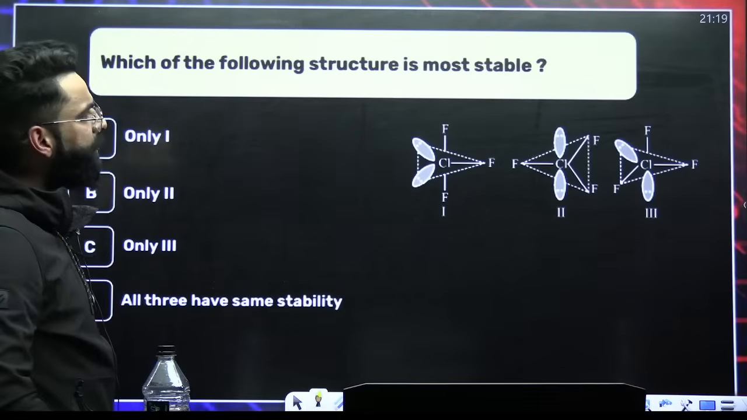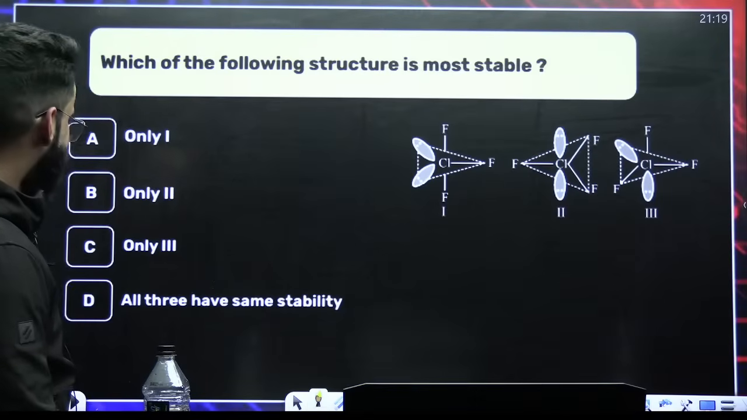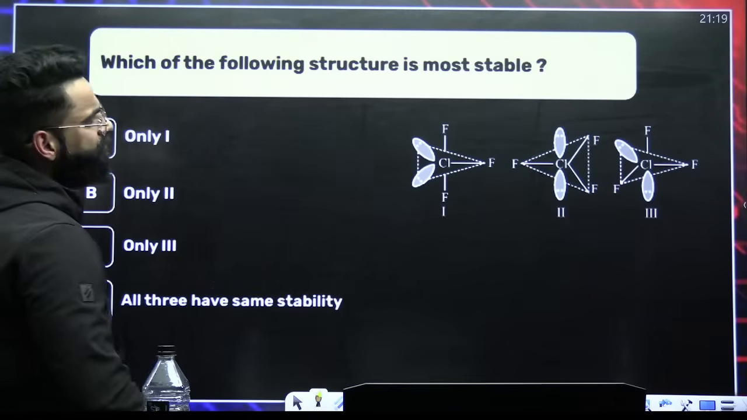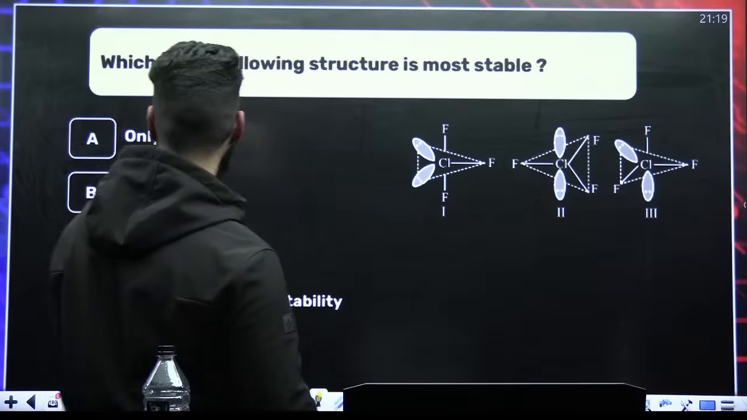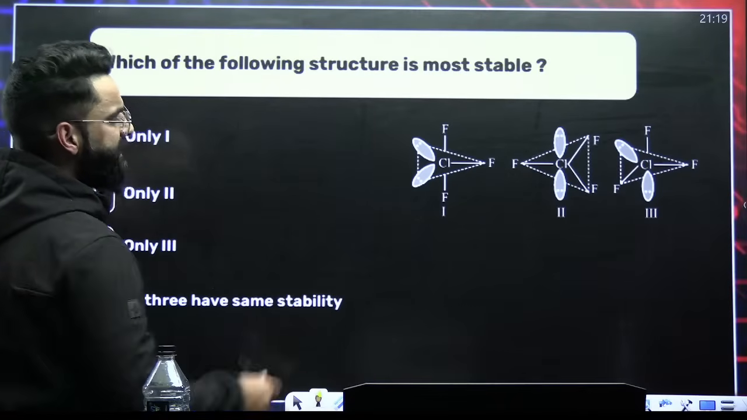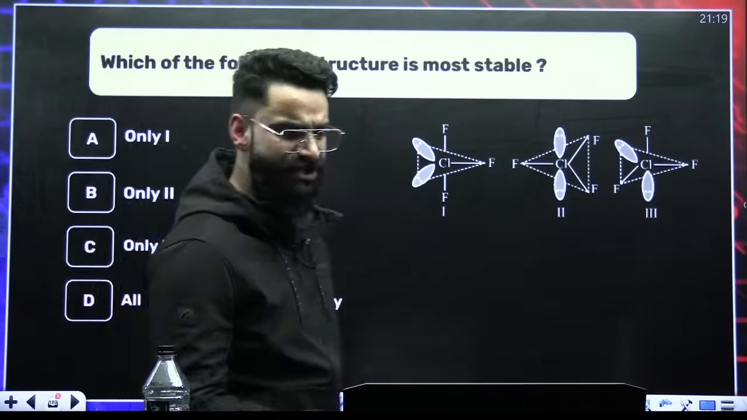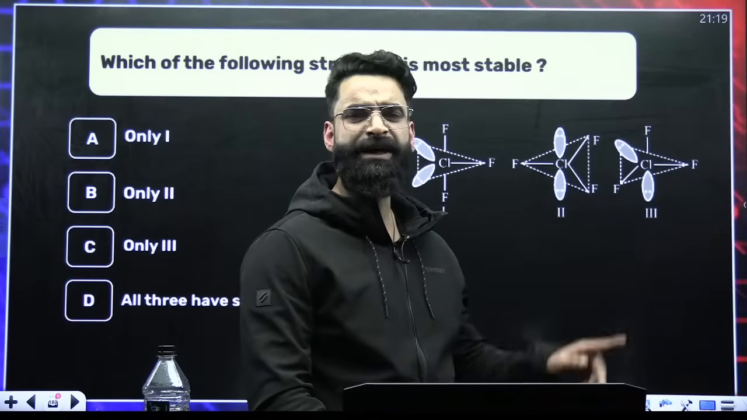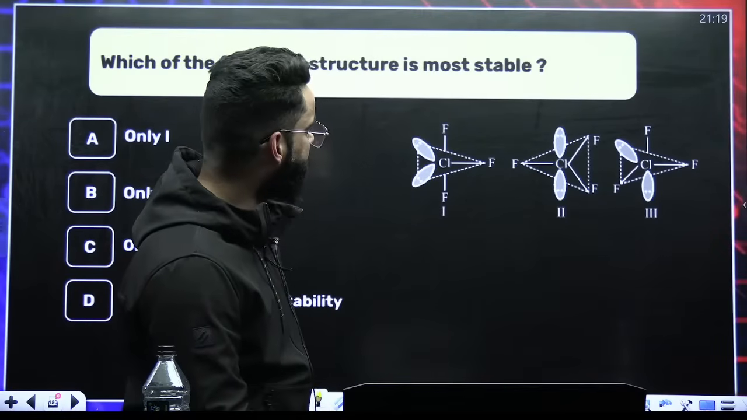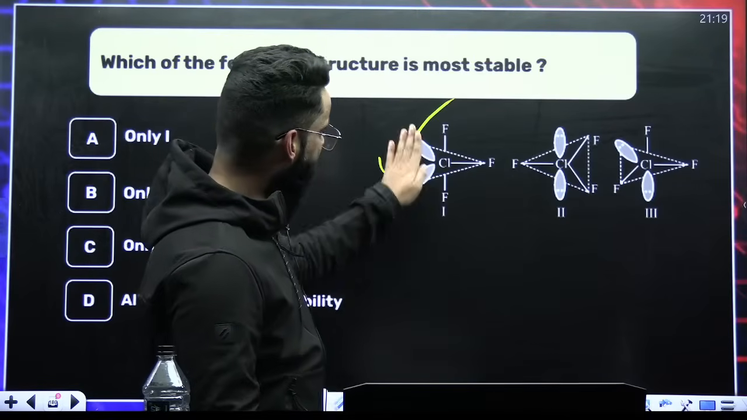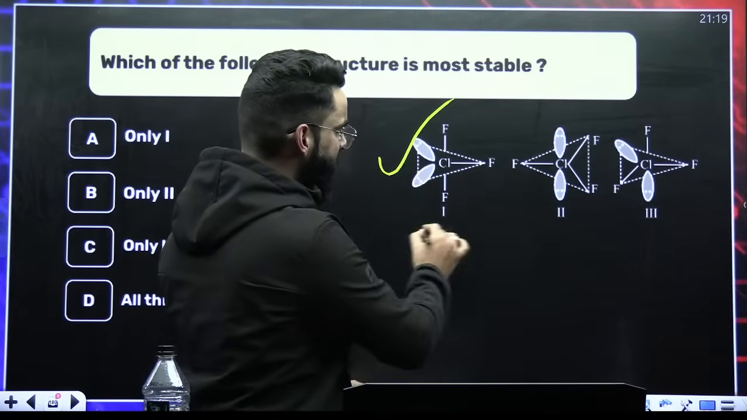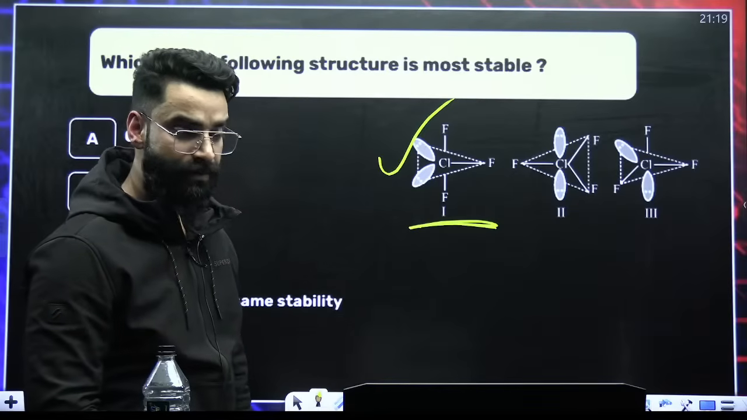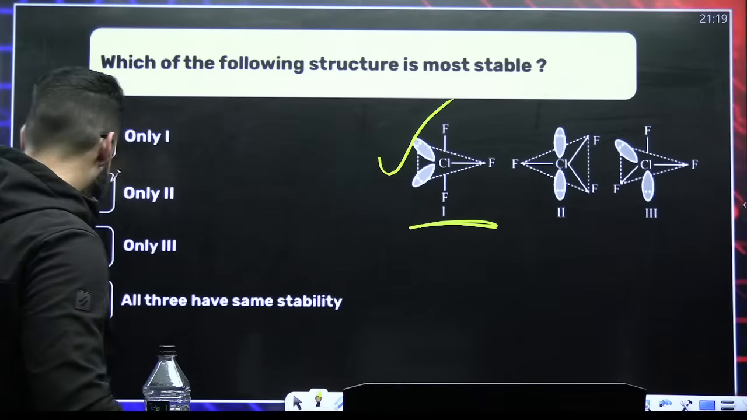Okay. Which of the following structure is more stable? If you talk about your ClF3 structure, this is ClF3. ClF3 has got T-shaped. It is T-shaped, right? It is AB3L2 type. So T-shaped is this one. If you hide these lone pairs, it's going to be T-shaped, right? This is the structure of AB3L2. Perfect. That is your ClF3 here.